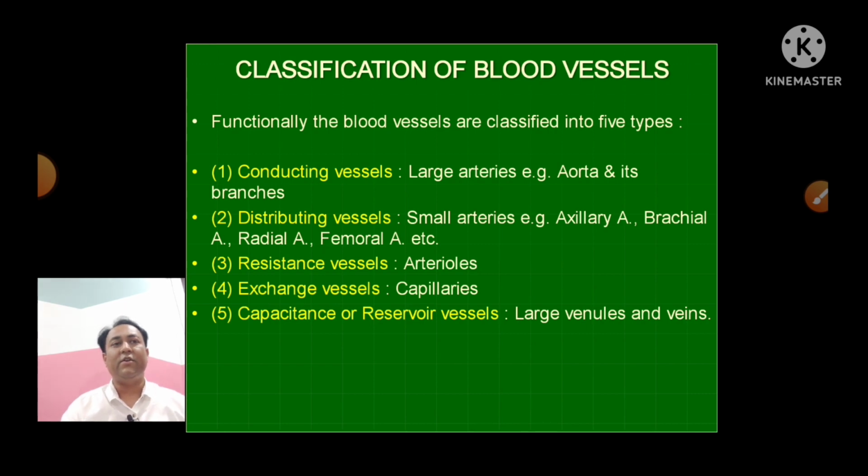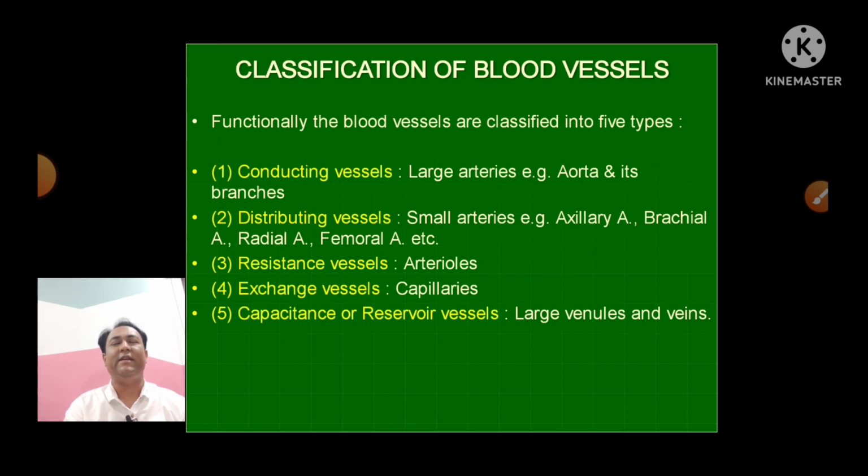Now, classification of the blood vessels, this is very important, a 5-mark short note. Functionally, the blood vessels are classified into 5 types: conducting, distributing, resistance, exchange and reservoir vessels. The conducting vessels are all the large arteries like the aorta and its branches.